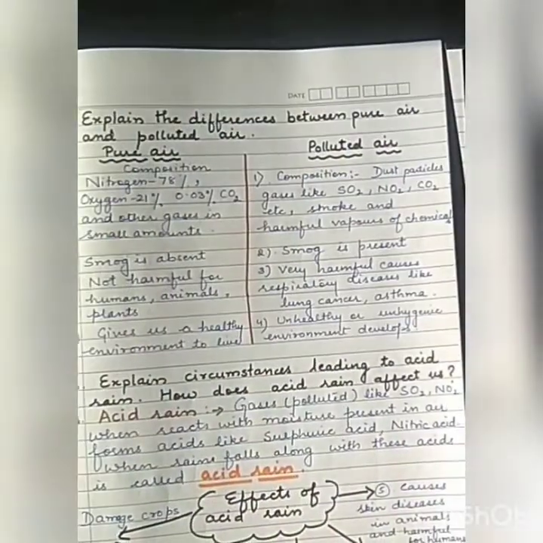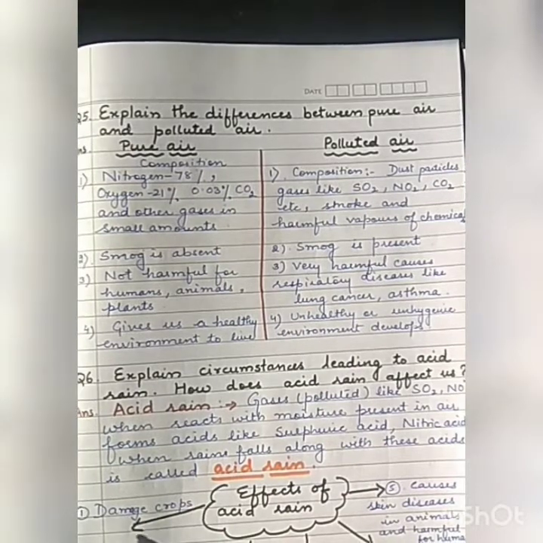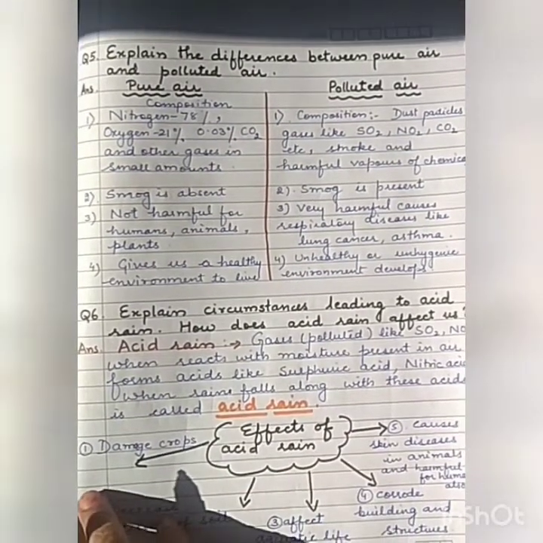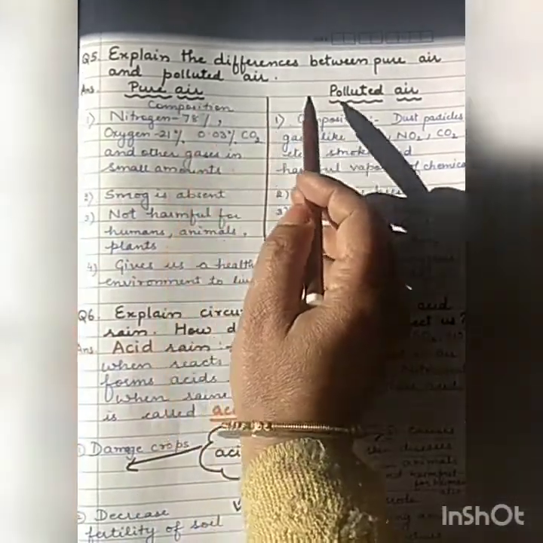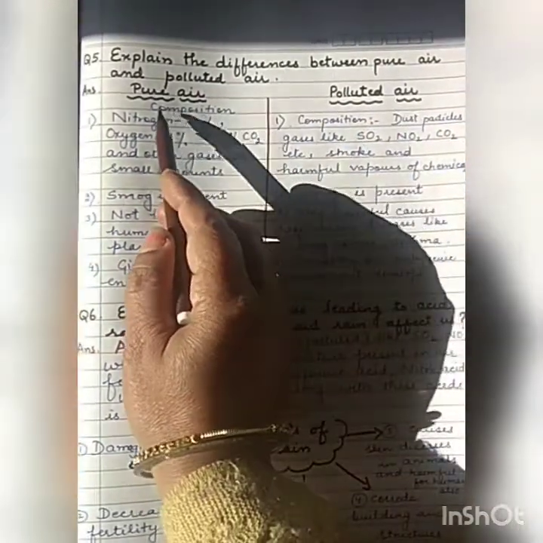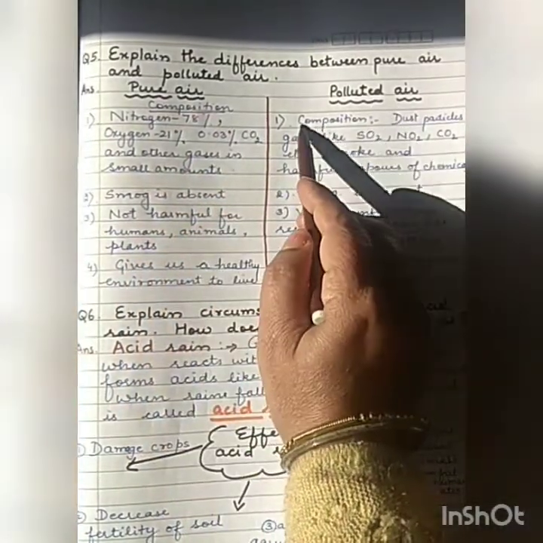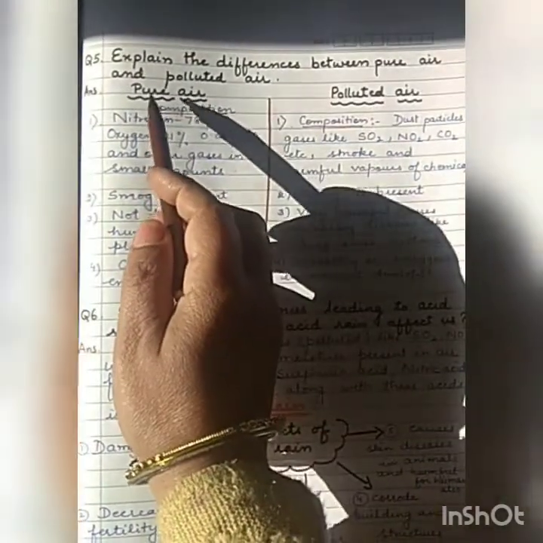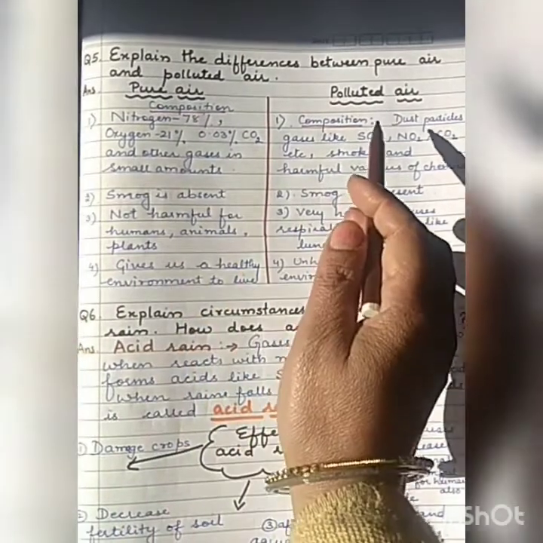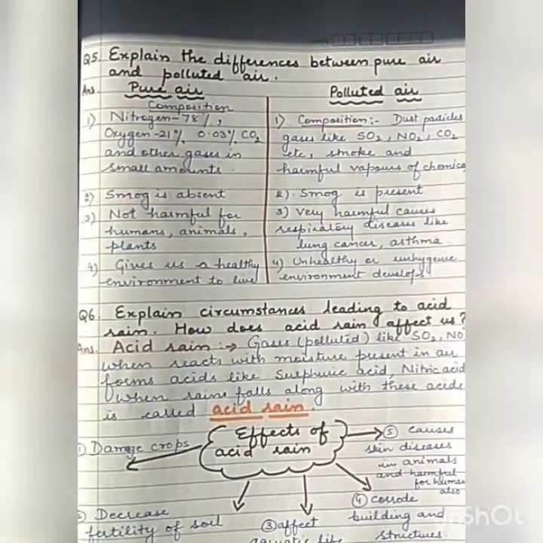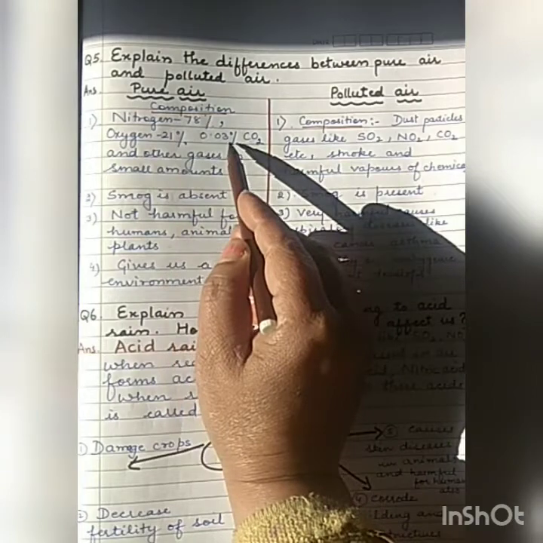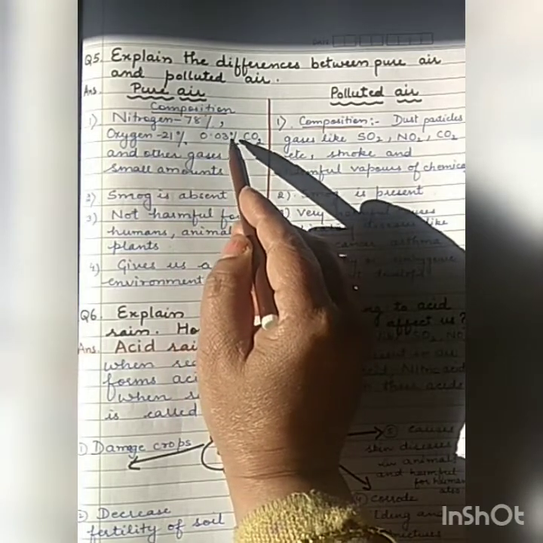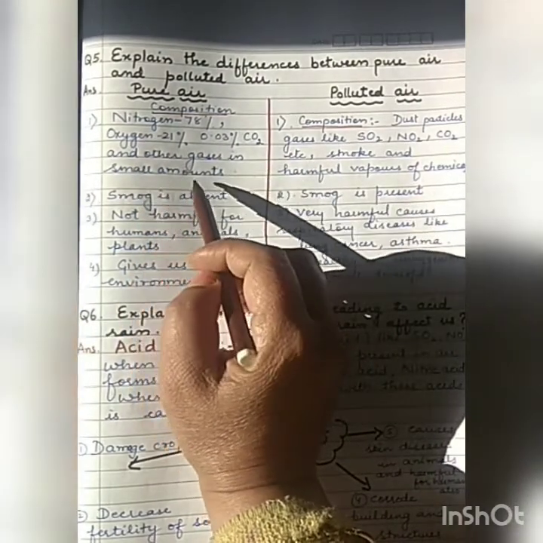Next, your question is: explain the differences between pure air and polluted air. Now, what are the differences between pure air and polluted air? First difference is in their composition. Composition means the components of pure air and the components of polluted air. The composition of pure air is nitrogen 78%, oxygen 21%, carbon dioxide 0.03% and other gases in small amounts.